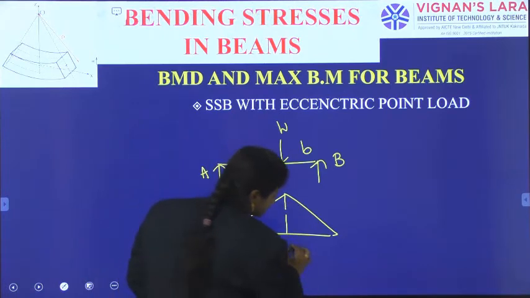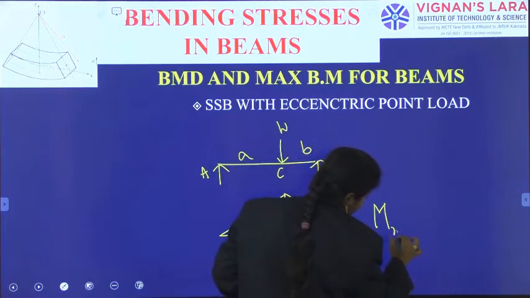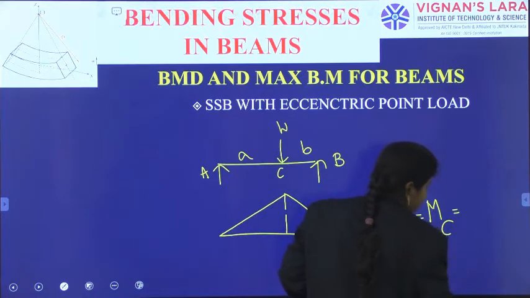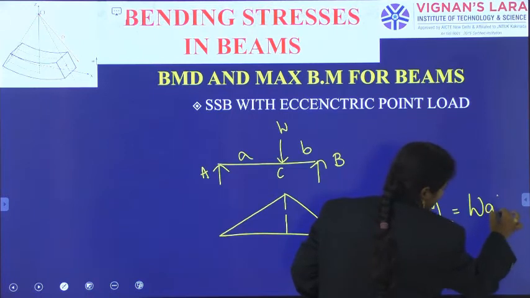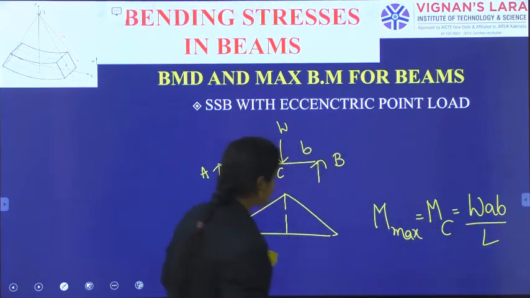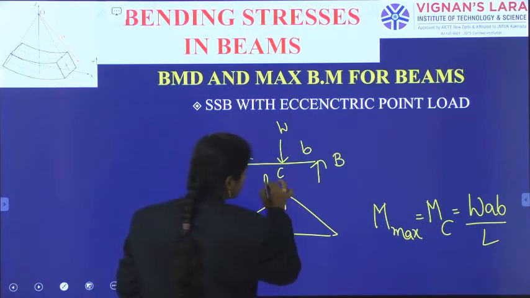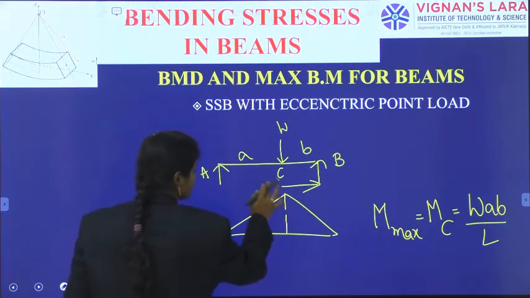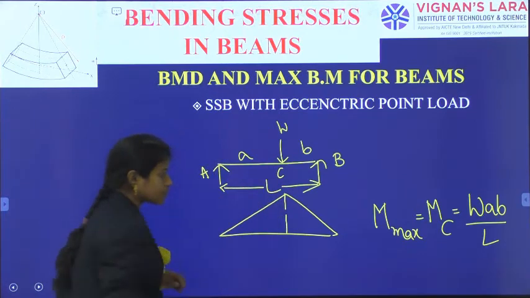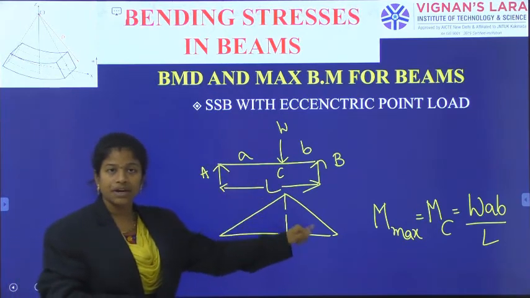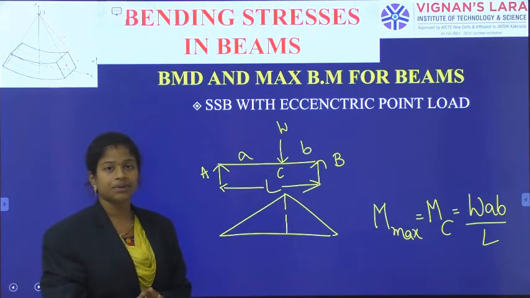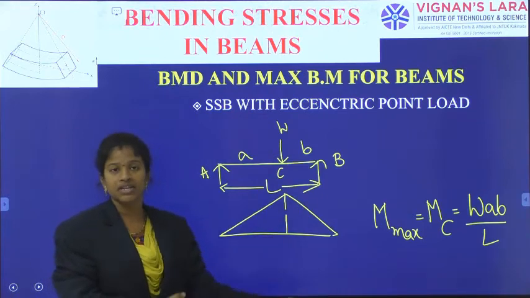Again the maximum moment occurs at C, that is W A B divided by L, where L is the overall length of the beam. So in this way we can calculate maximum bending moment. The generation of this formula and the picture we have already completed in the previous chapter. You should use these formulas for the analysis.